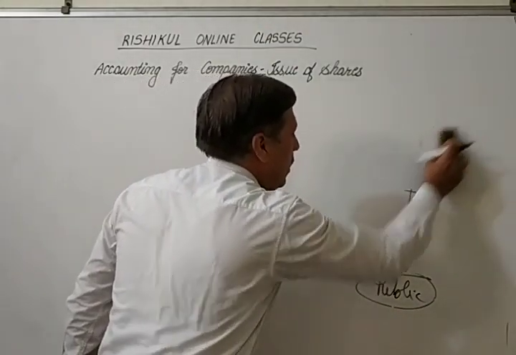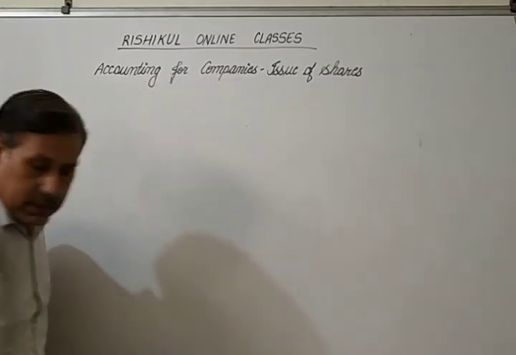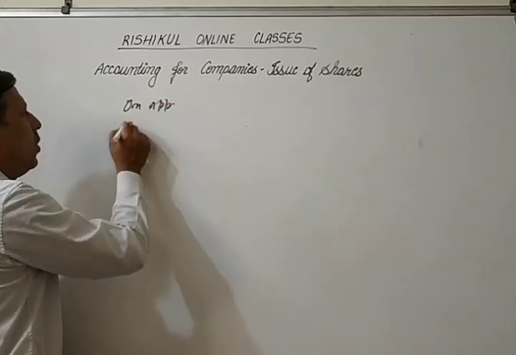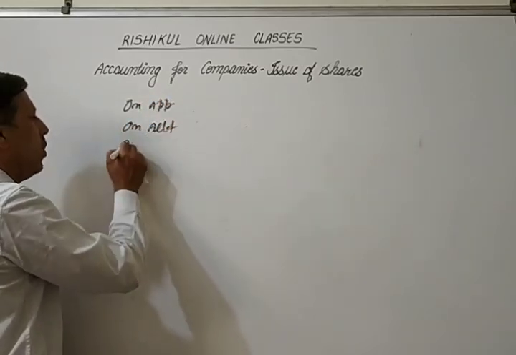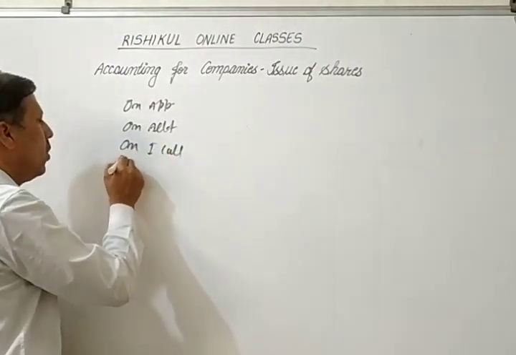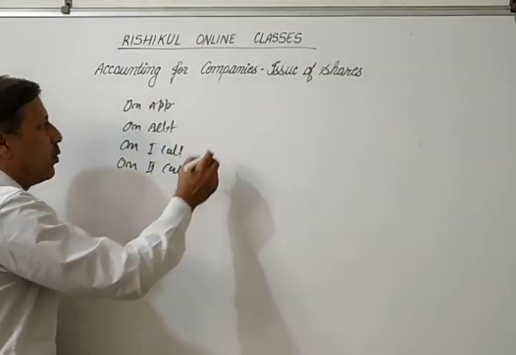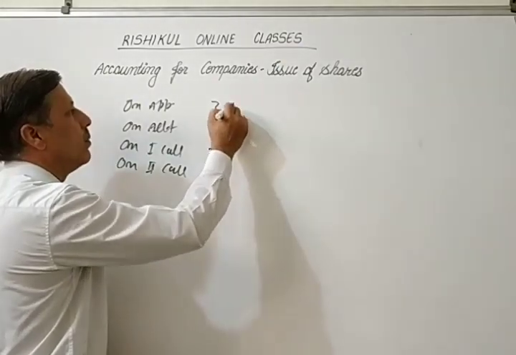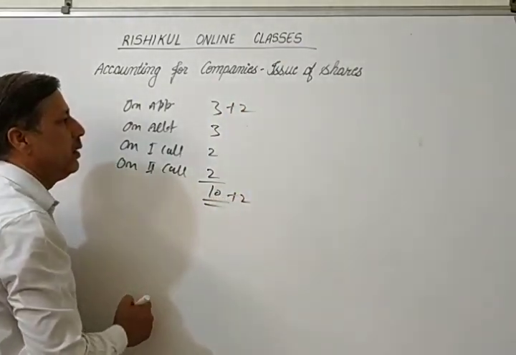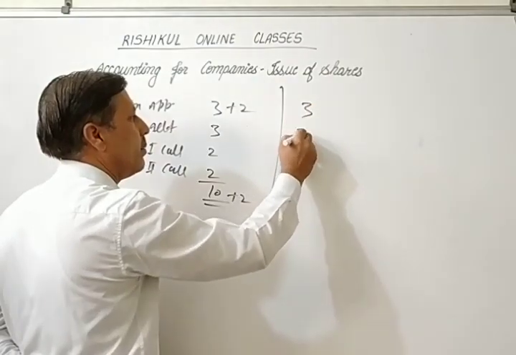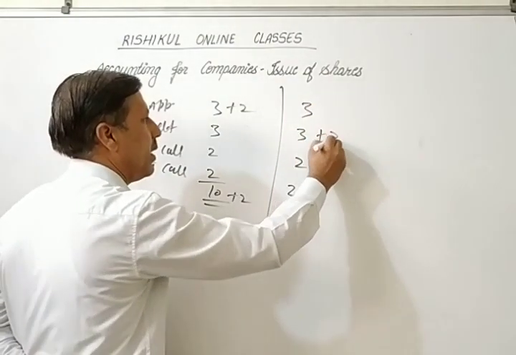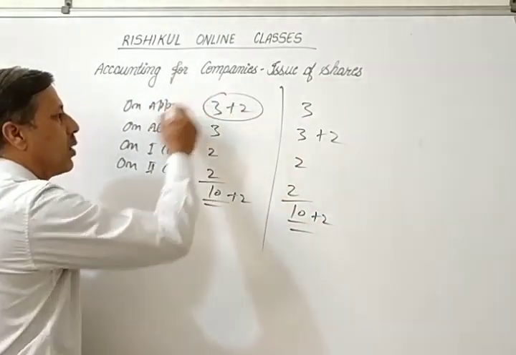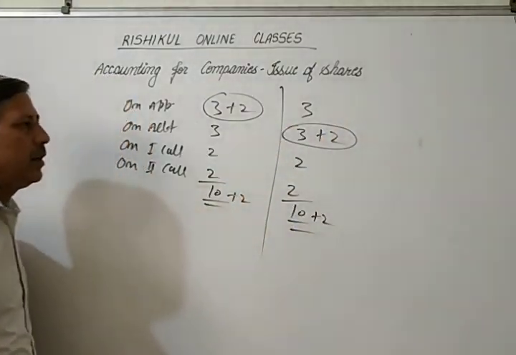Okay, so how you show it in the accounting procedure, I want to discuss here. The premium may be on application, on allotment, on first call, or on second call. Okay, for example, a 10 rupees share with 2 rupees premium, it may be here. Okay, and another example, 8 may be on allotment, it may be here, right? Here on application, here on allotment.